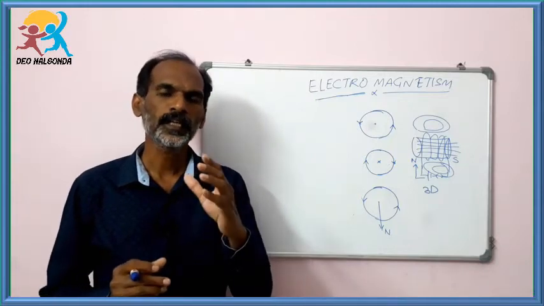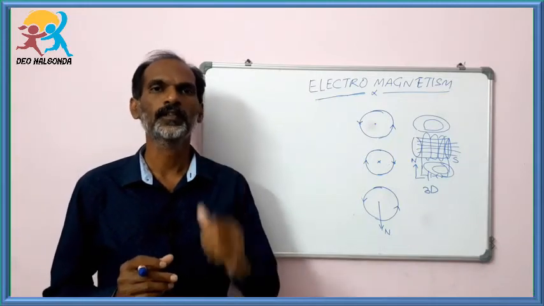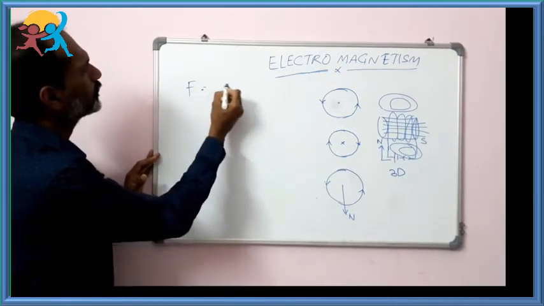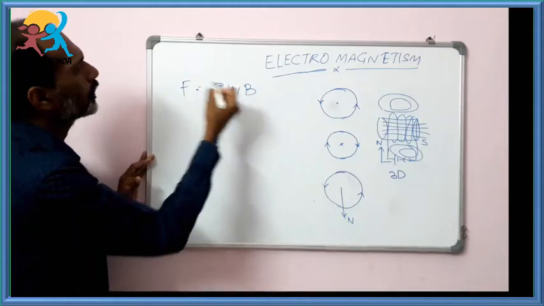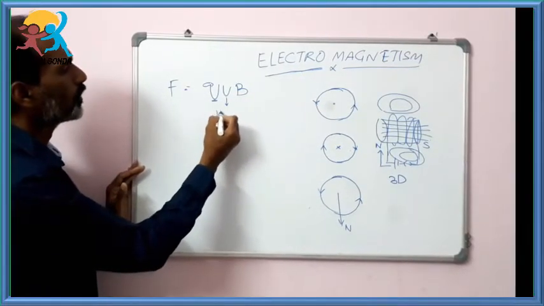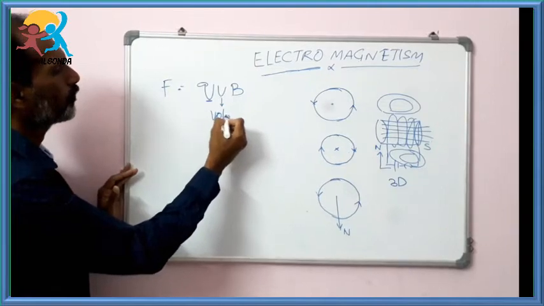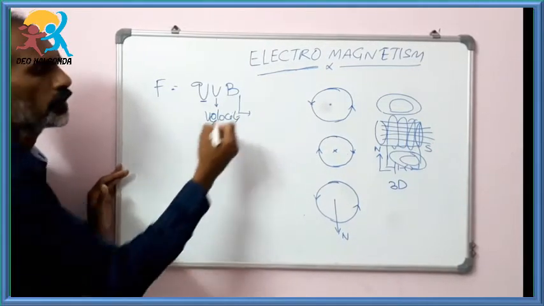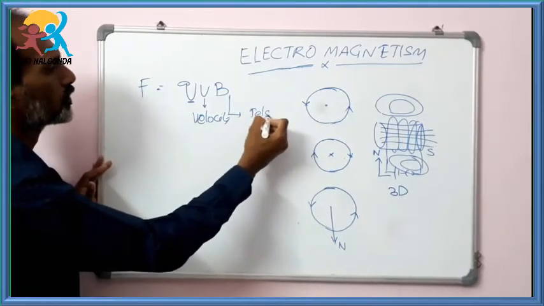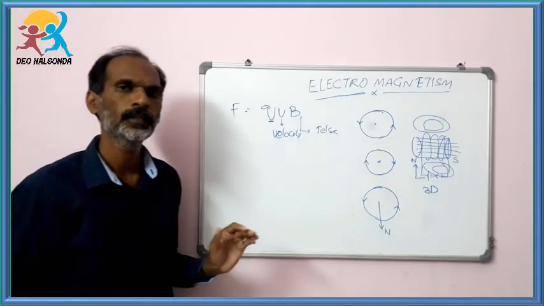This kind of force is called magnetic force. This force is calculated with Q, V and B. Here Q is the charge, V is the velocity and B is the magnetic flux density, which is measured in Tesla.